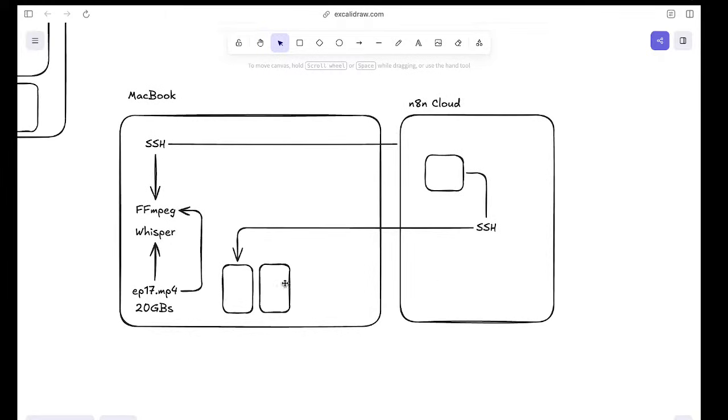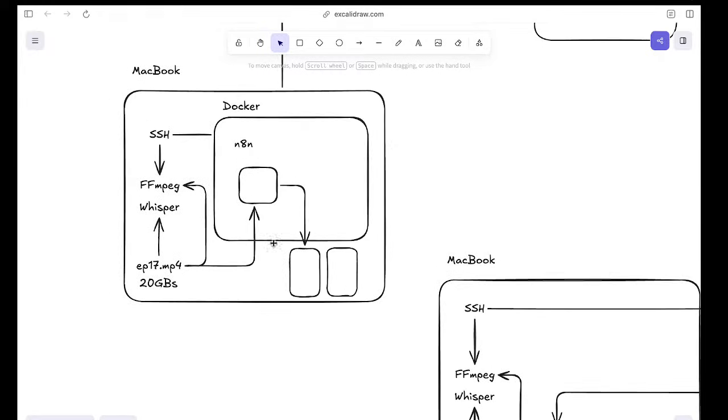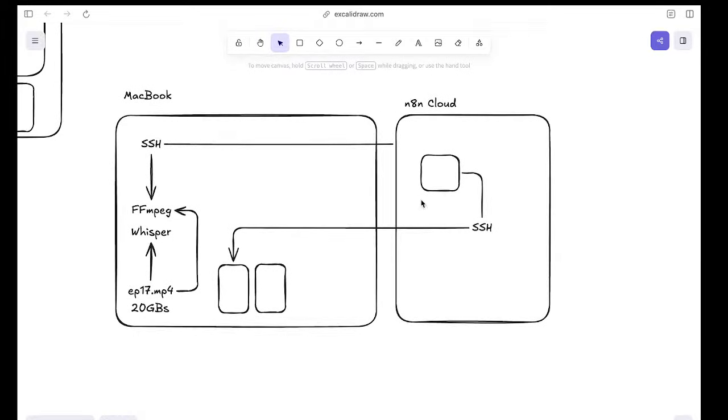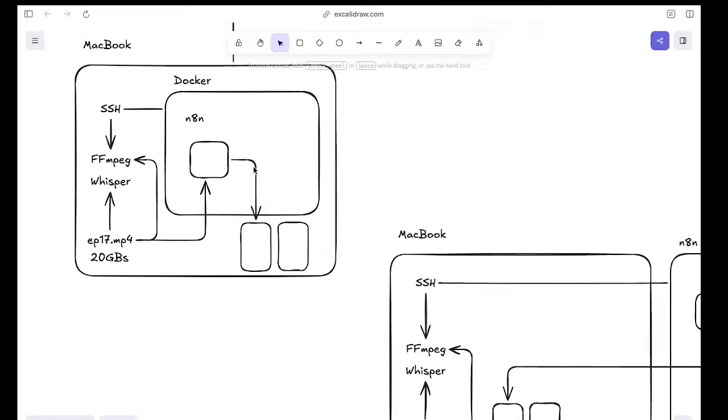The only difference here will be that we'll be running this entire show inside the n8n cloud. This is one potential way to go. It's just the same container, we just take it out. But there isn't any huge amount of data mounting happening inside the cloud or the container where n8n is running.